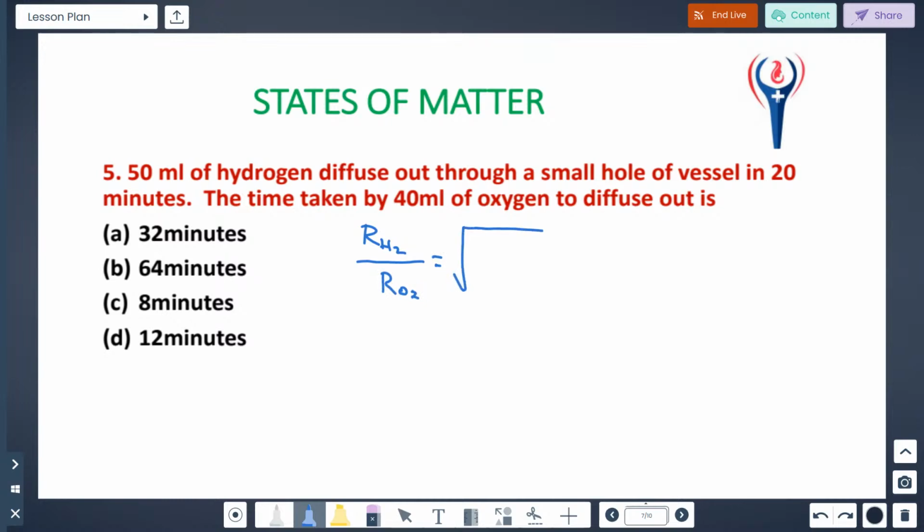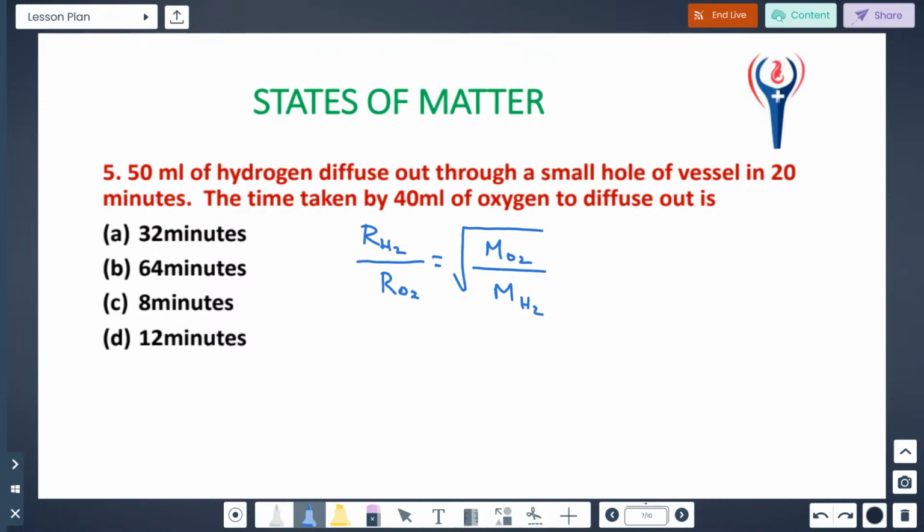Last time the time was given, but here the rate of diffusion is given. Rate of diffusion and molecular mass are inversely proportional, so I put molecular mass of oxygen by molecular mass of hydrogen, in reverse.